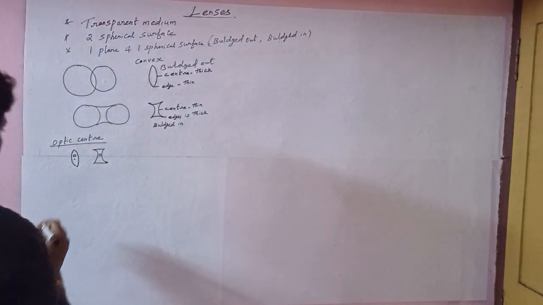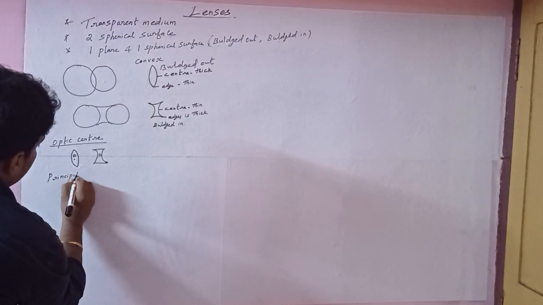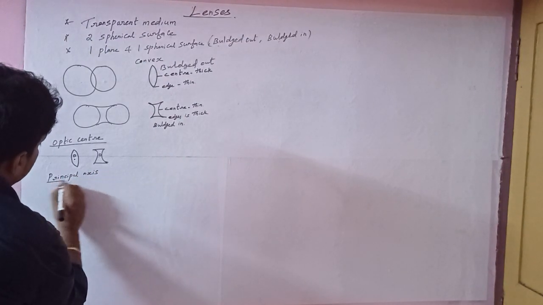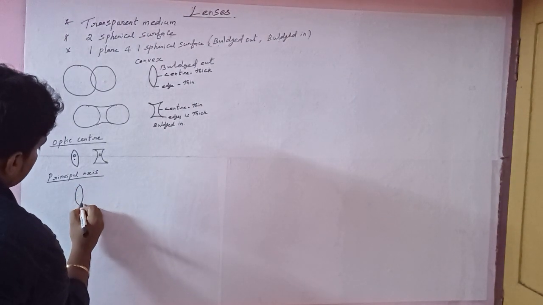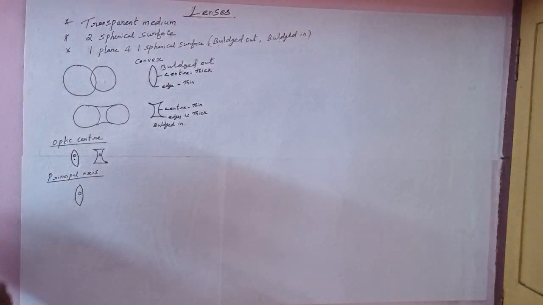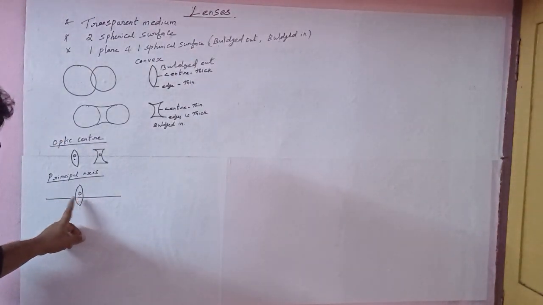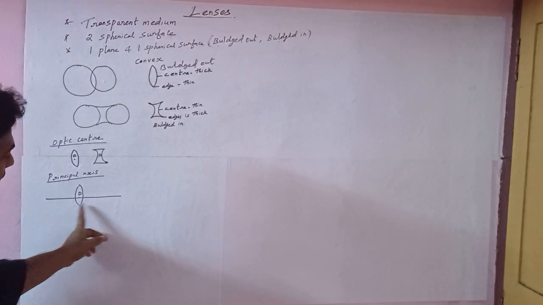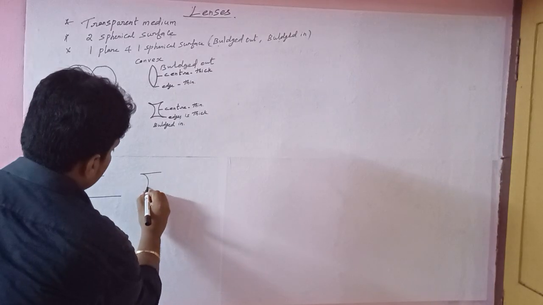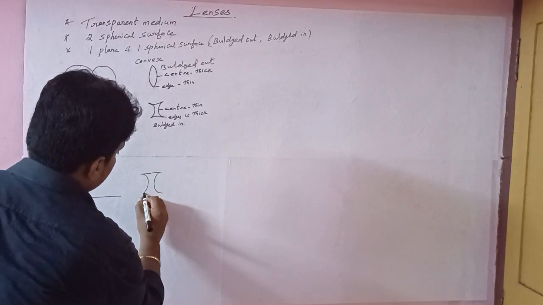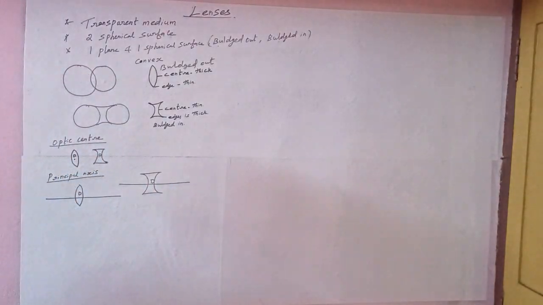Next we are going to study the principal axis. What is the principal axis? For example, this is a convex lens. O is the optic center. You have to draw a straight line through it. It is called the principal axis. Again, this is a concave lens, because the two surfaces are bulged in. O is the optic center. The straight line is called the principal axis.